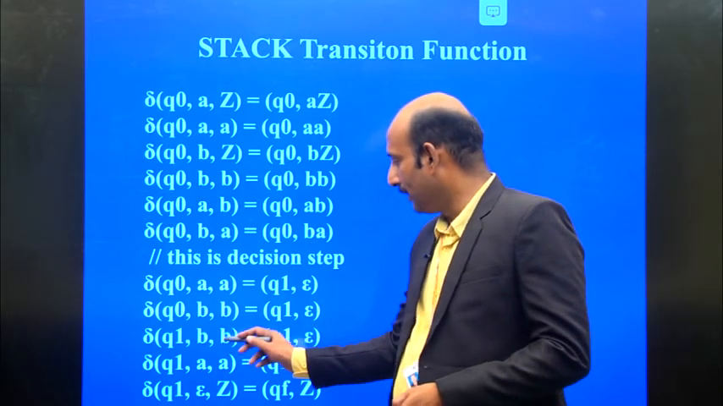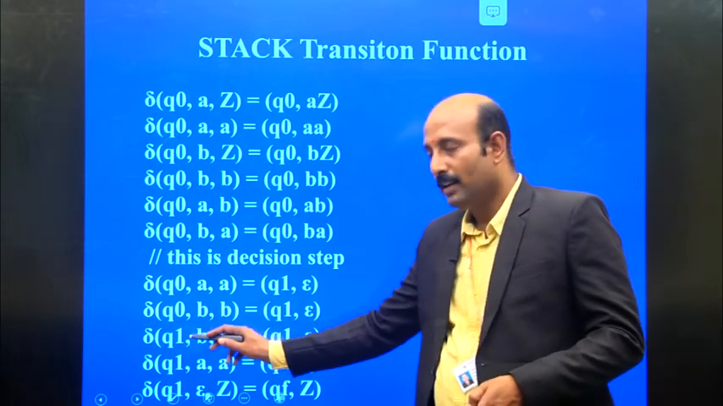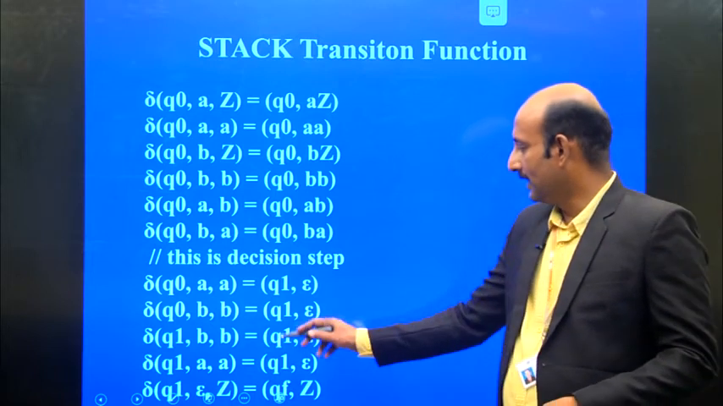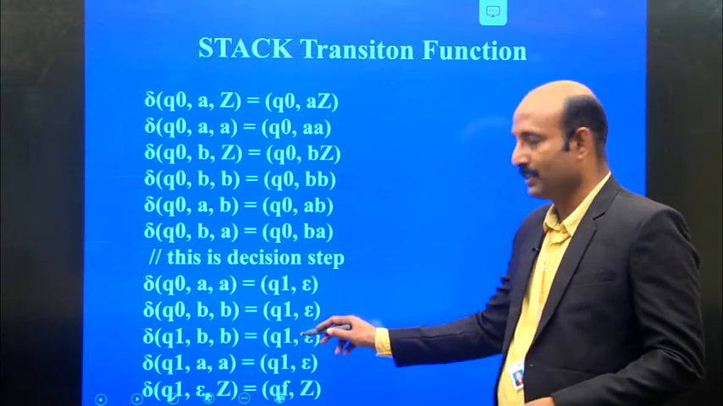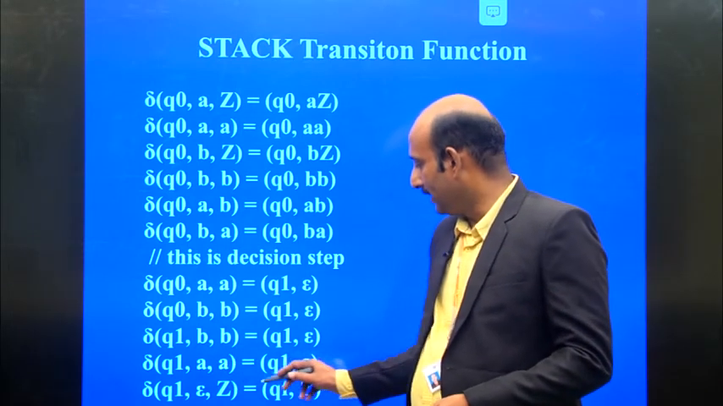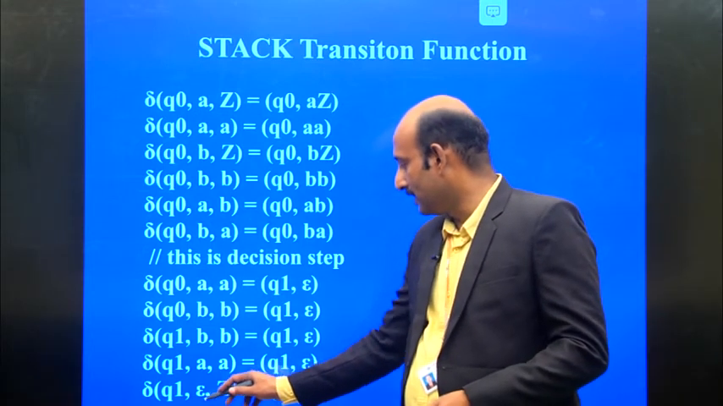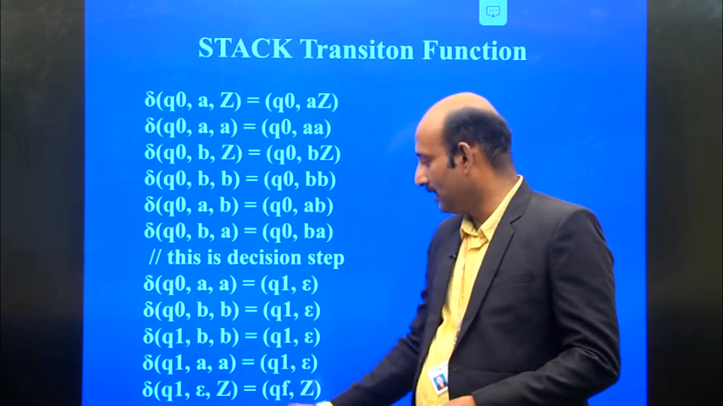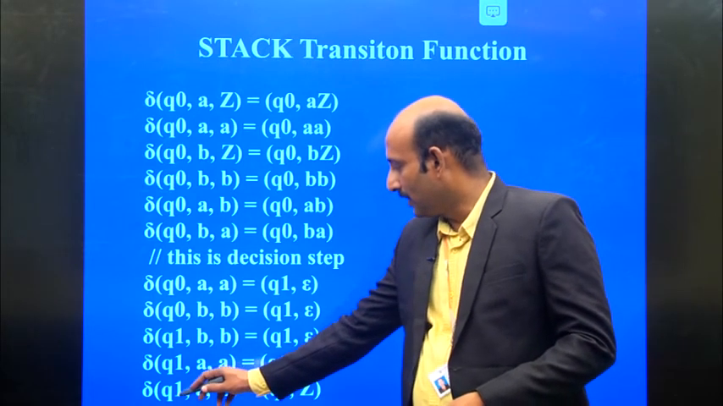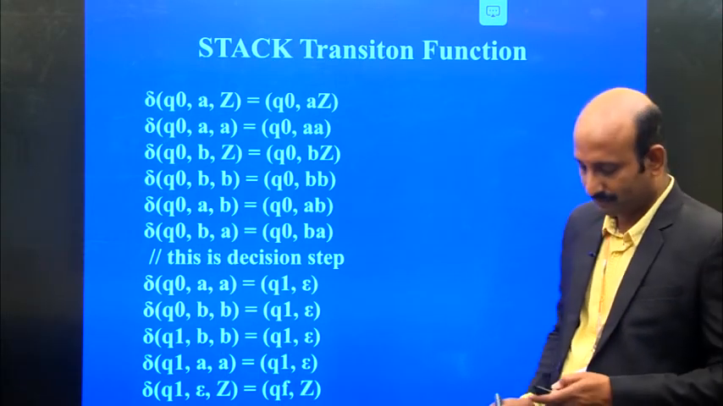Q1, B, B means from the state Q1, B is the input and the stack contains B. Then there is a transition, and we can pop it with epsilon. Likewise, for Q1, A comma A, we get Q1 comma epsilon. So the stack keeps being popped, and finally it reaches Z. Z is the bottom of the stack. When there is no input left at Q1, we may reach the final state QF.